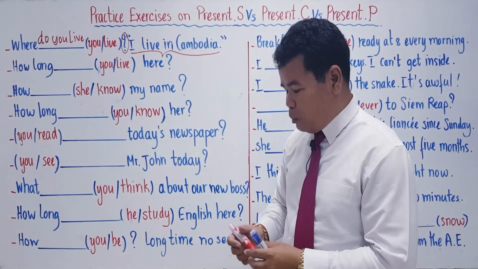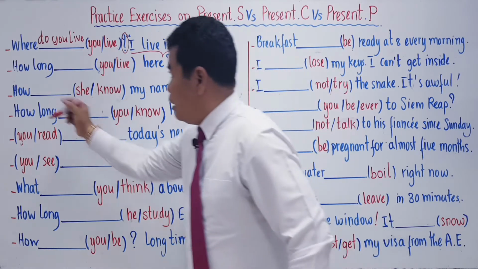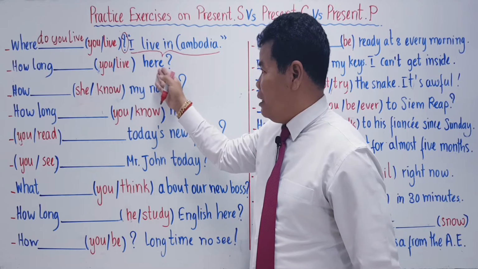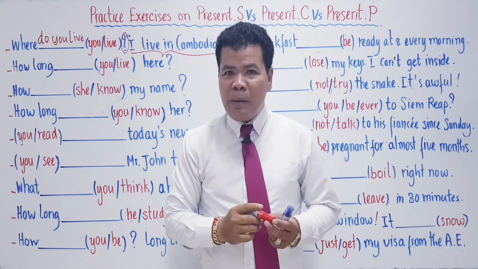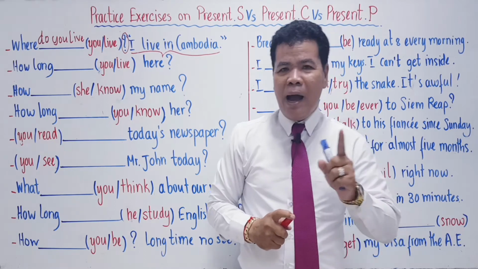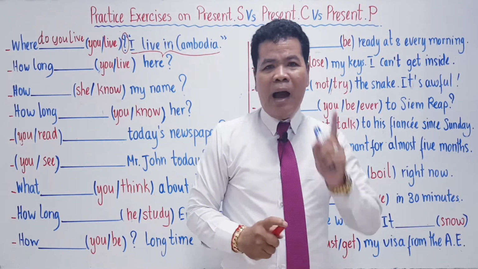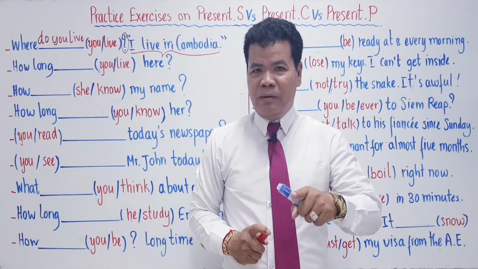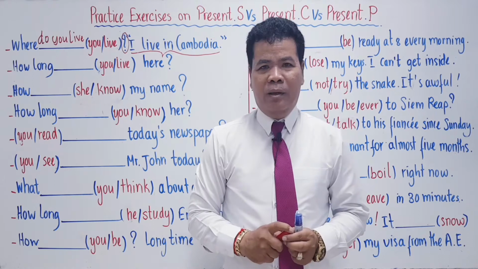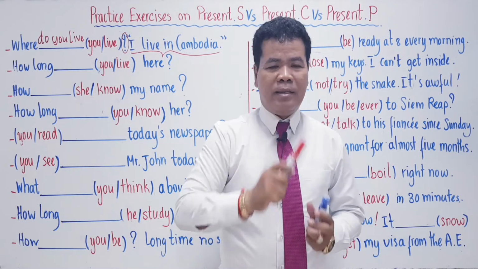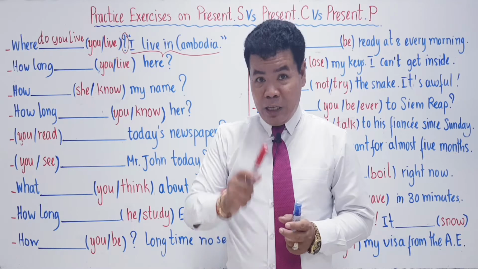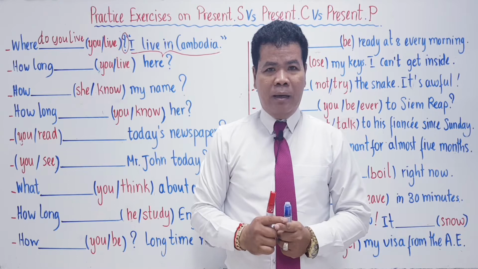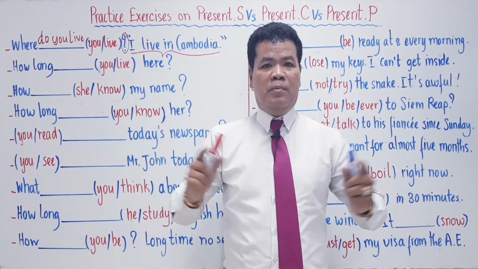Now, let's go to the second one. "How long", blank, and then "you live here". So, have you remembered about "how long"? "How long" is the key word. When somebody asks you a question beginning with the question words "how long", what are you going to answer? They just want to ask you about the total period of time. The total period of time.